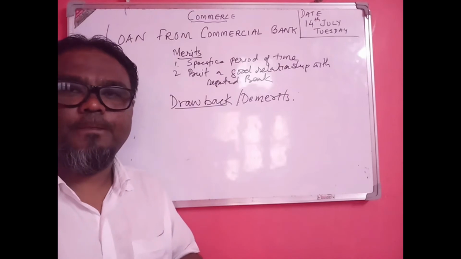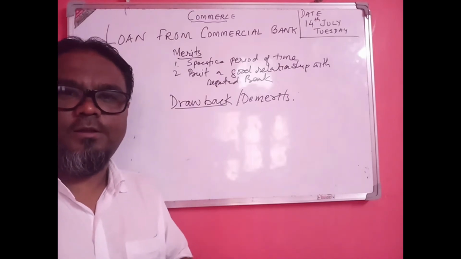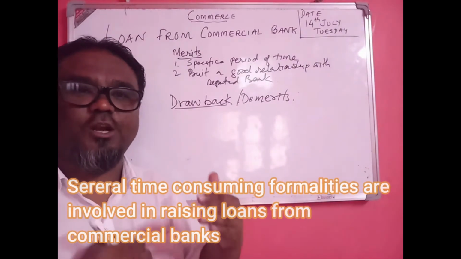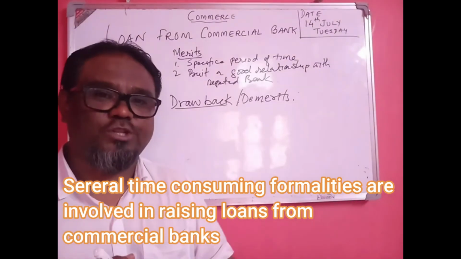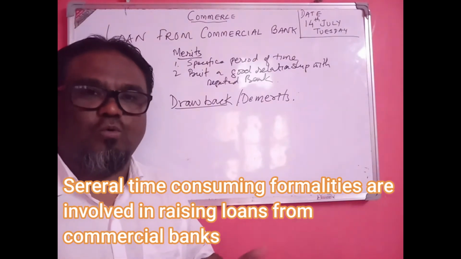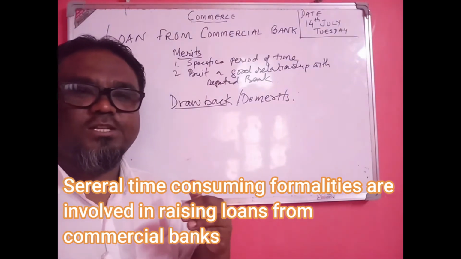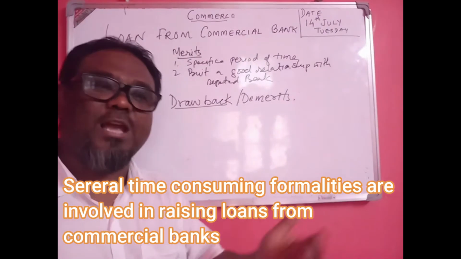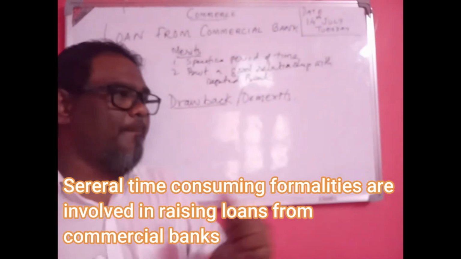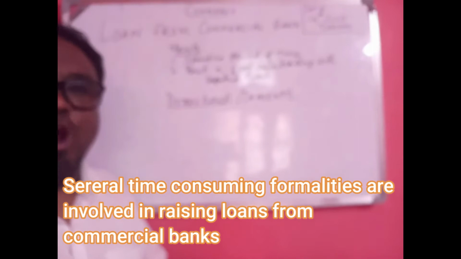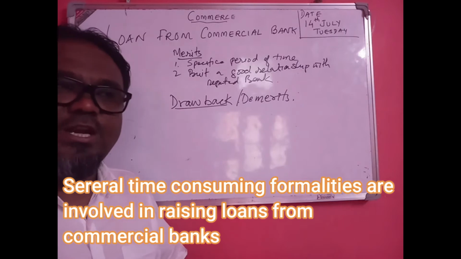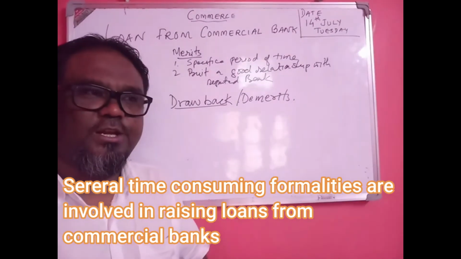Next is time. Taking a loan from the commercial bank is time consuming. It is a lengthy, complicated process which many people cannot manage. So it is a time consuming, complex process of taking a loan from the commercial bank. So this is the drawback. First one is mortgage of assets. Second one is time consuming and complexity.